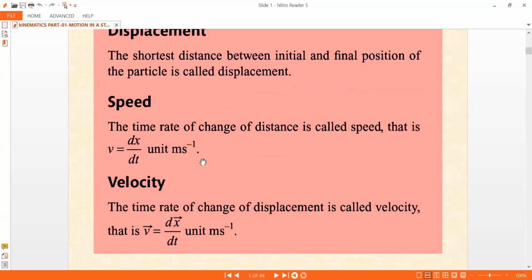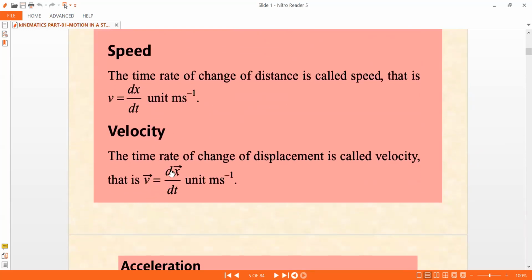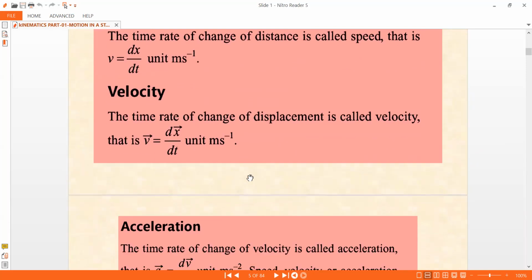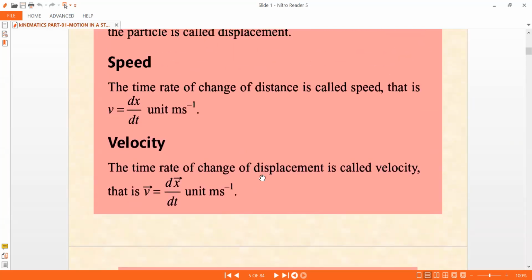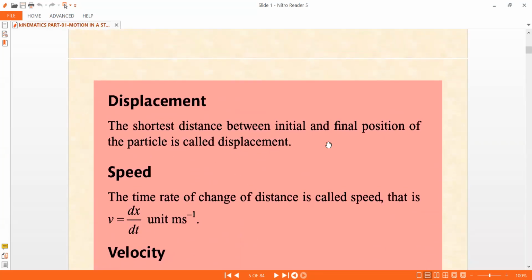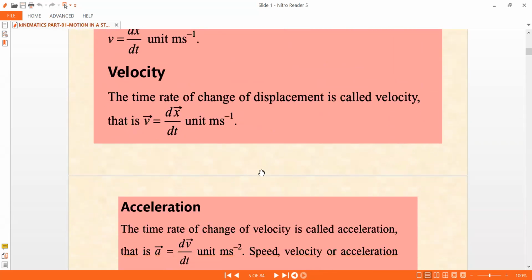So next, what is speed and then velocity? I told you velocity is dx bar by dt. Velocity is a vector. The time rate of change of displacement is called velocity. The next one is what is displacement? Basically, displacement is the shortest distance between the initial and final position of the particle. We'll do some problems based on this.